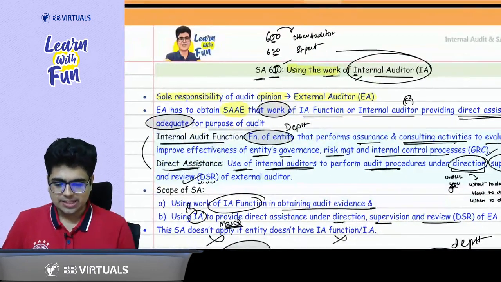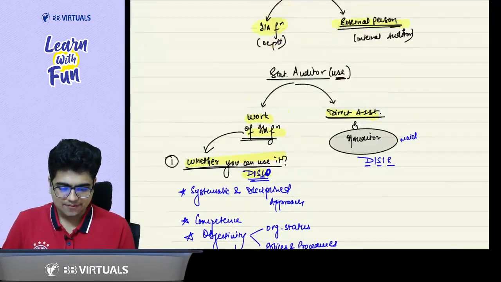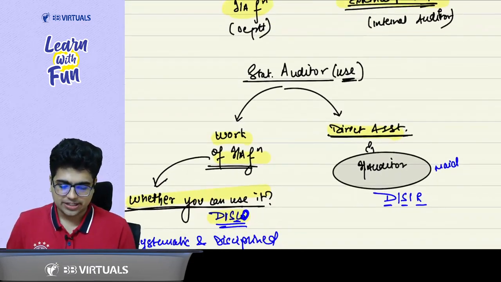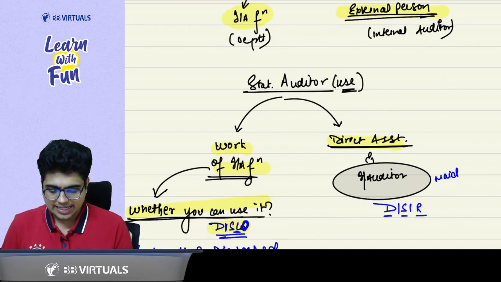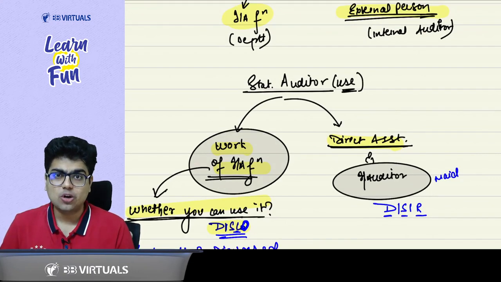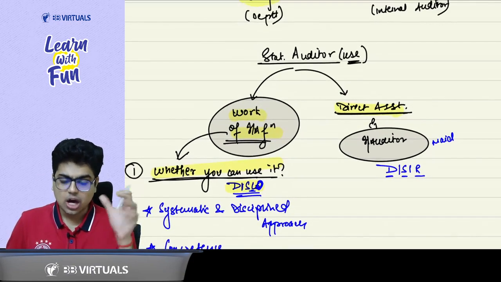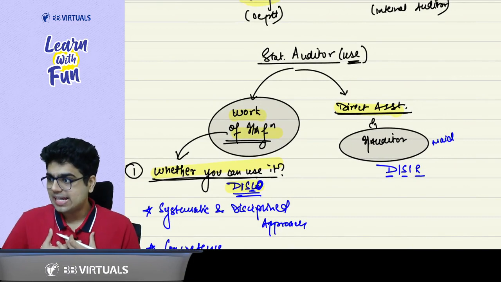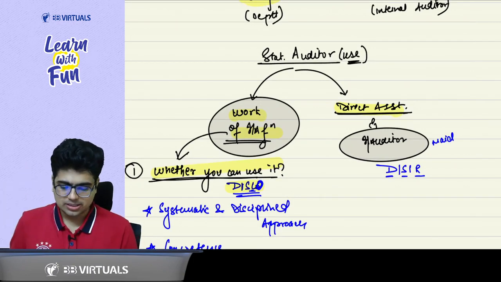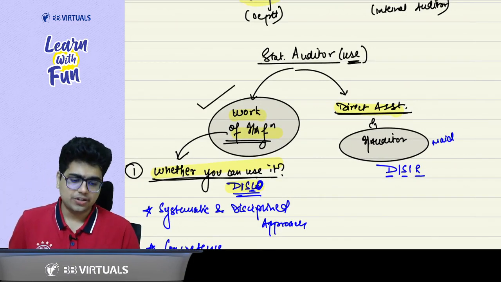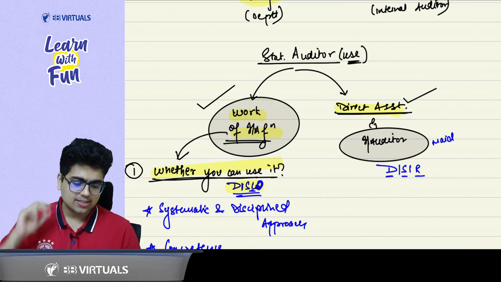So remember one thing, every entity can have two types of internal auditors. They can have their own department, what we call the internal audit function, or they can have an external auditor, which we call the internal auditor. So as a statutory auditor also, I have two options: whether to use the work of the internal audit function or take the direct assistance of the internal auditor.